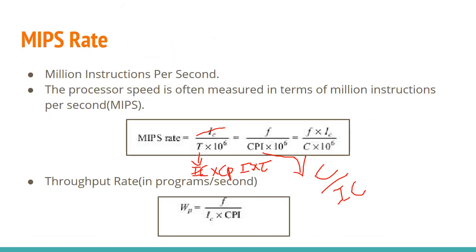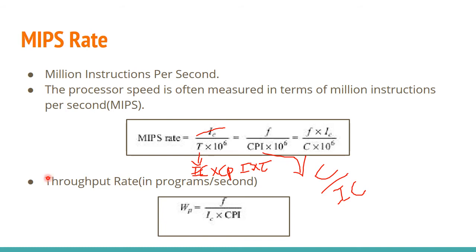Another factor that you have to know is the MIPS rate, which stands for million instructions per second. What is million instructions per second? It is used for measuring the speed of the processor. The earlier thing that I discussed was used for measuring the performance of a machine, processor, or CPU. All these are similar terms. And this MIPS is used for evaluating the speed of a machine.